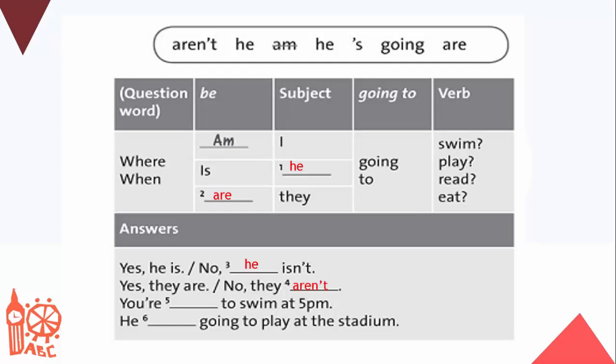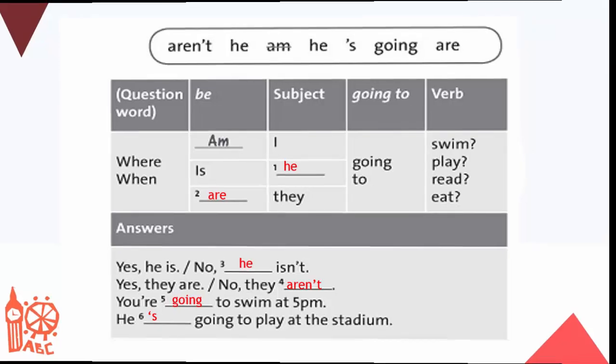If you remember, in a sentence when we use to be going to talk about the future, we always need to have going to after am, is, are. After that, then we have the base form of the verb. You're going to swim at 5 o'clock. He's going to play at the stadium. Both of these examples are talking about future plans.